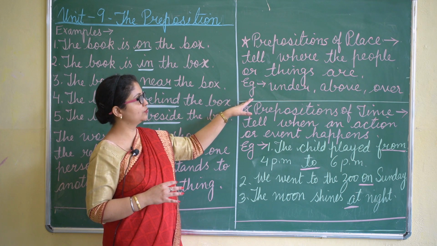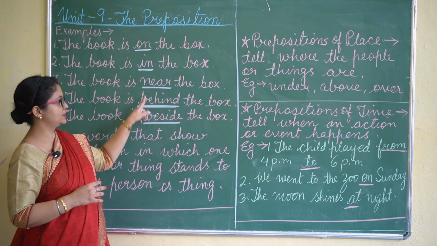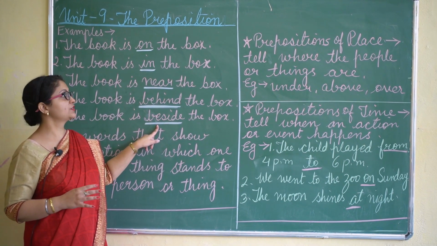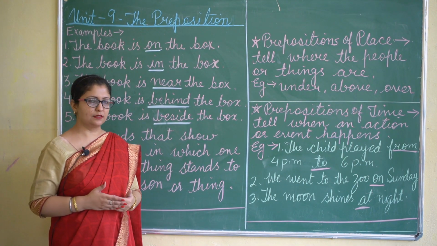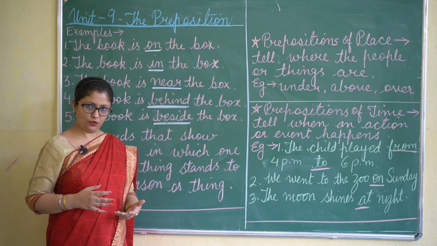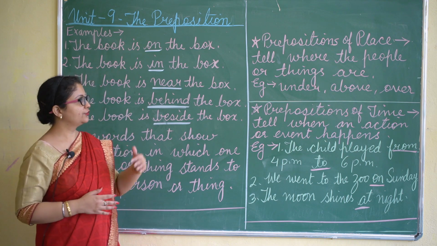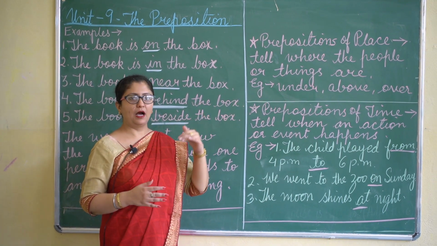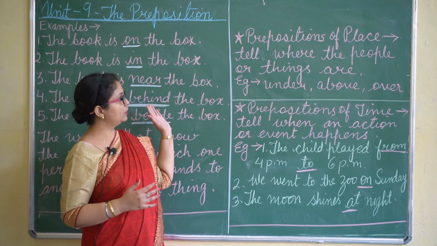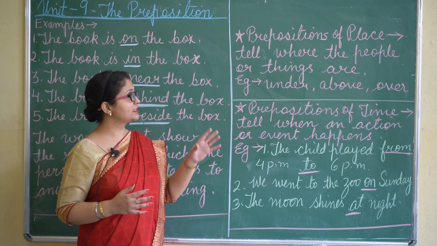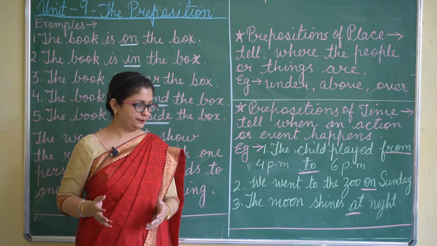First one is preposition of place. Here it will tell you where the person or things are. The prepositions which we have used over here are telling us where the thing is, like where the book is. The book is on the box, in the box, like that. There are a few more words like under, above, over. So all these words are prepositions. They are telling us where the person is or where the things are.